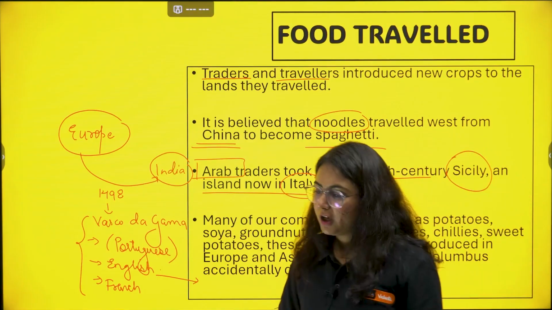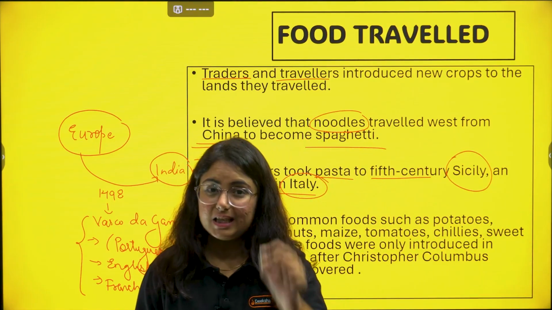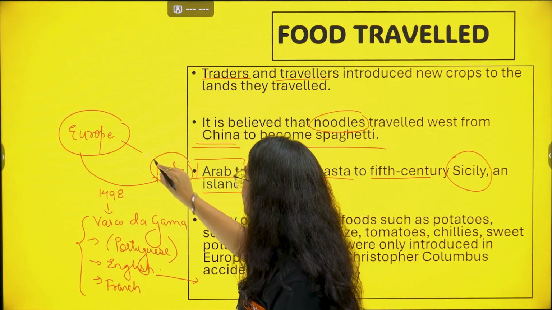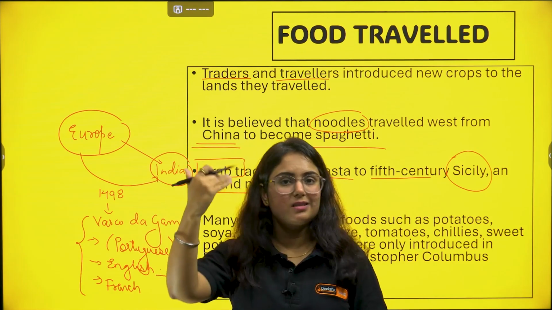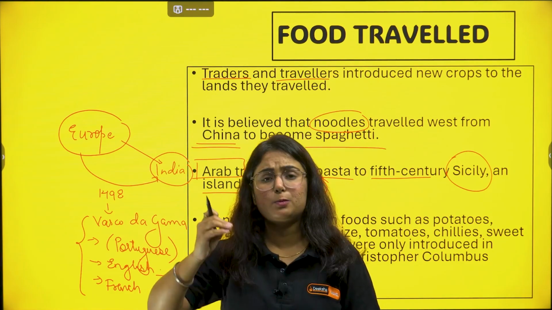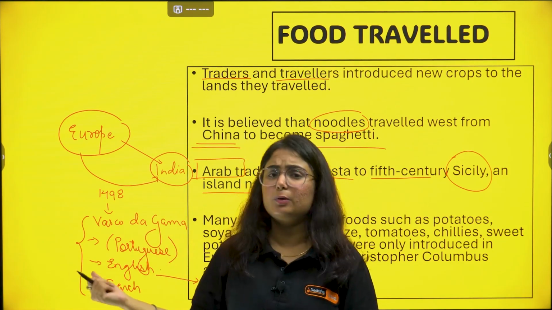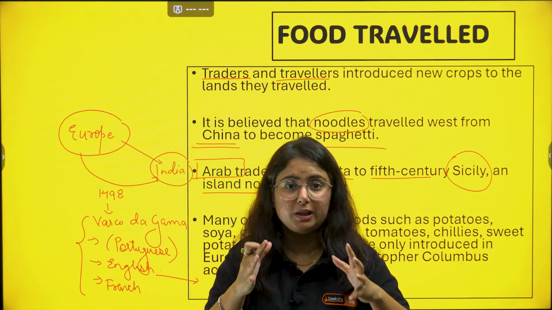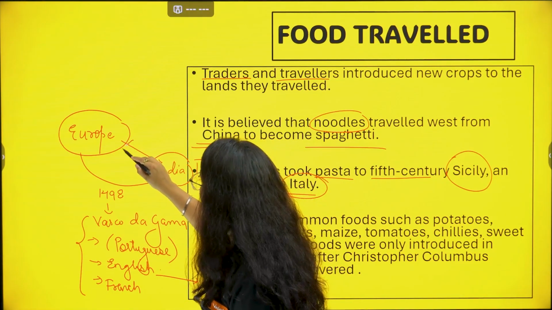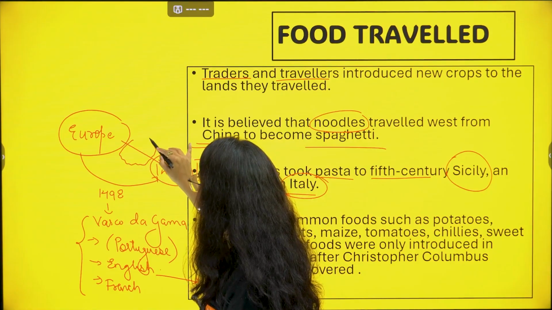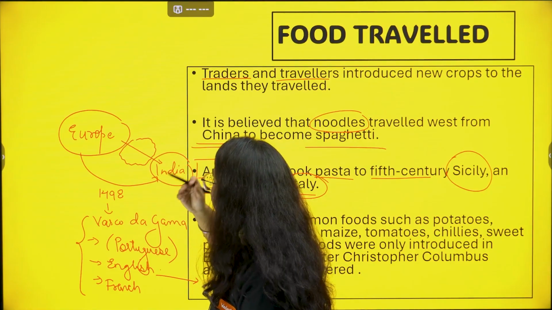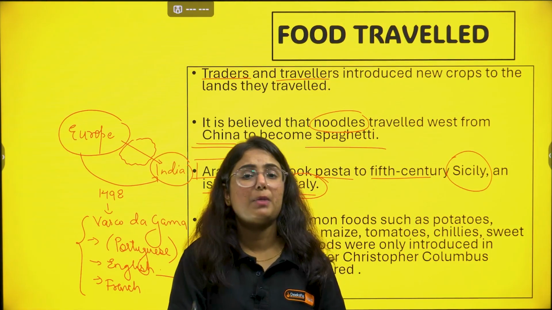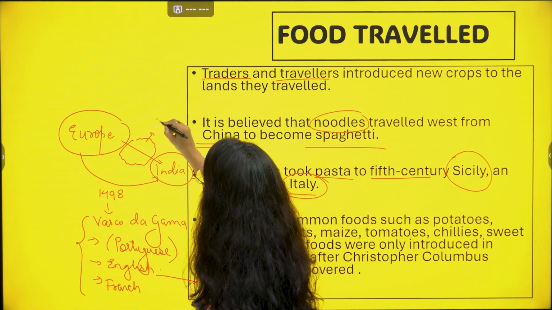Christopher Columbus was asked to find the sea route to India. Basically, Europeans were trading with Asia for a long time, and there were various products in demand, be it Chinese products, Indian products or Southeast Asian products. But what happened in between? Around the 5th to 7th century, a new empire was starting to take shape, and it became a strong empire later on, which is the Ottoman Empire.